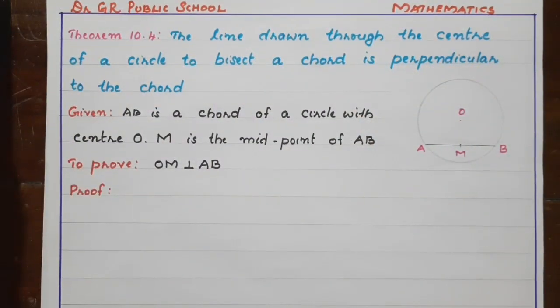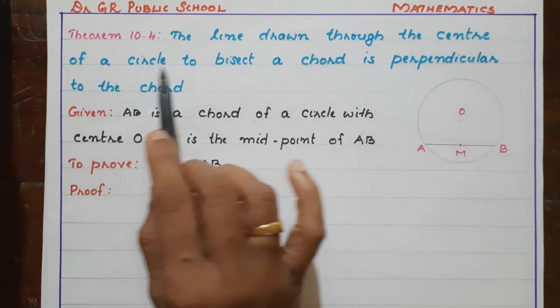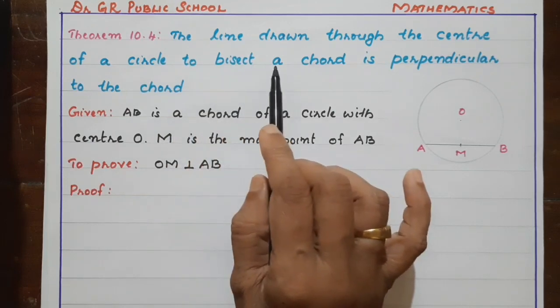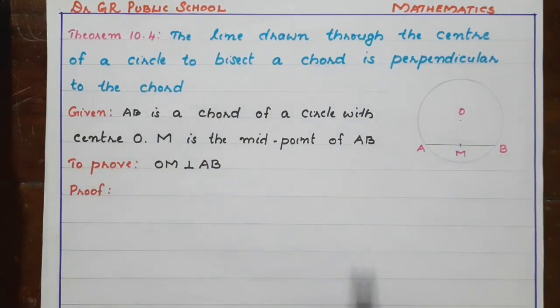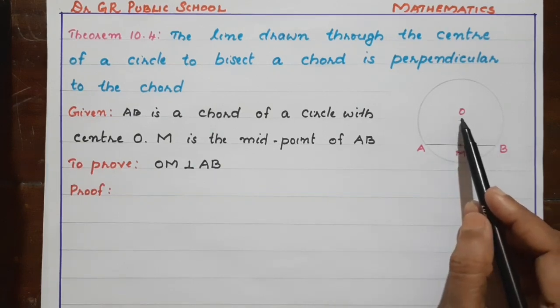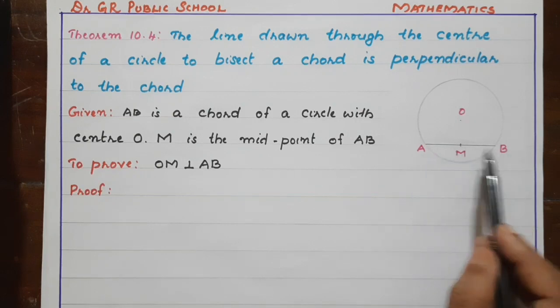Next is the converse theorem of the previous theorem. Let's see what it is. The line drawn through the center of the circle to bisect a chord is perpendicular to the chord. In the previous theorem, we proved that if we draw a perpendicular from the center, it will bisect the chord.